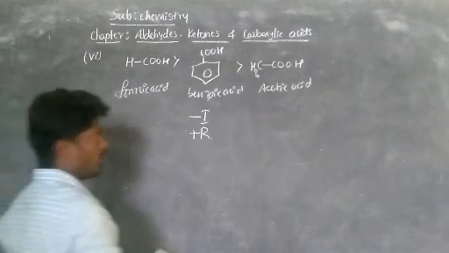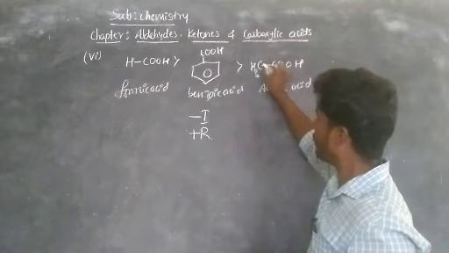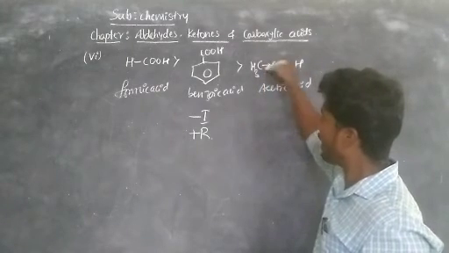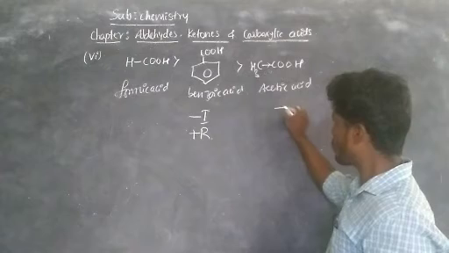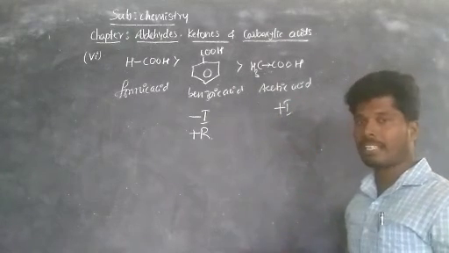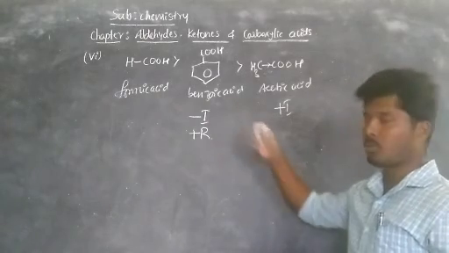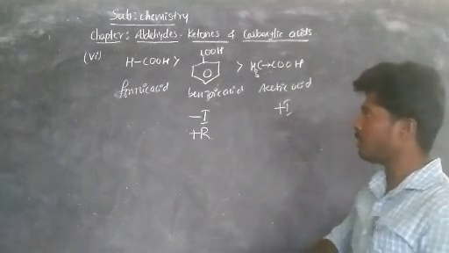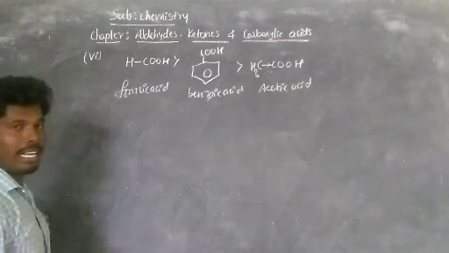Okay, now in acidic character, comparing these two, due to the presence of the methyl group, that is an electron donating group, right? Due to the presence of the electron donating group, it shows positive inductive effect that decreases the acidic character, so acetic acid is less acidic compared to benzoic acid. Hence formic acid is more acidic than benzoic acid and acetic acid.